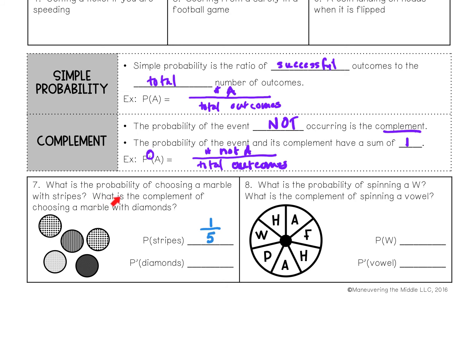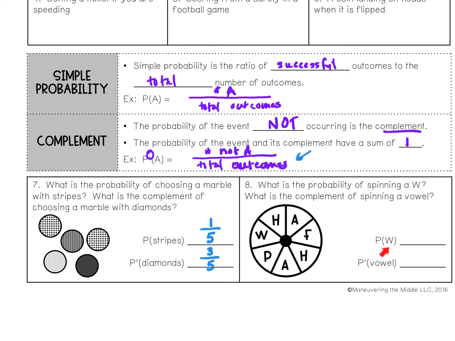The next question says, what is the complement of choosing a marble with diamonds? And see that little tiny apostrophe. Well, there are 2 with diamonds, but we want the ones that do not have diamonds. So the complement would be 3 do not have diamonds, still out of 5 marbles. So we don't subtract that amount. The bottom number is still the number of outcomes, no matter what we put as the number of outcomes. The next example, I'd like you to go ahead and try and then replay this video, see if you agree.